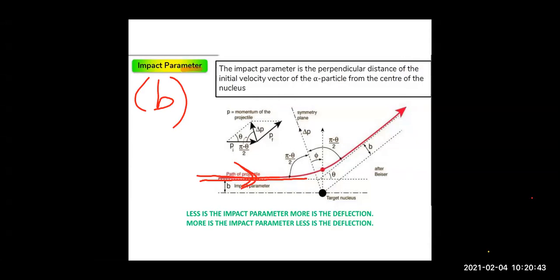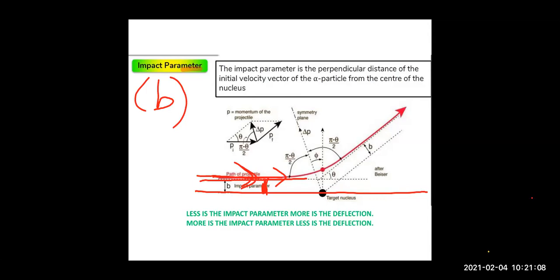The perpendicular distance between the velocity vector of the alpha particle and the central line of the nucleus, the line passing through the center of the nucleus, is known as the impact parameter, right?